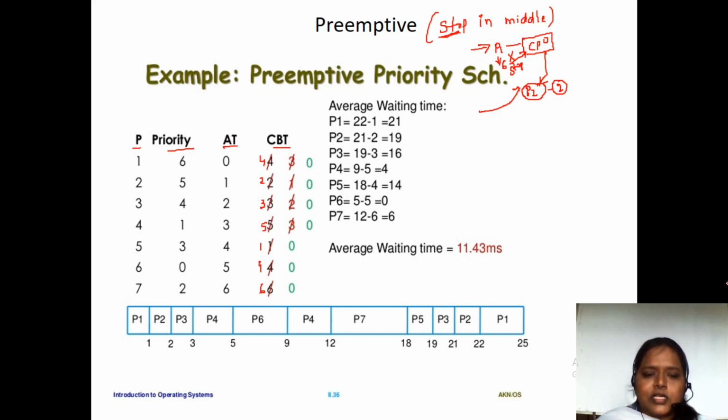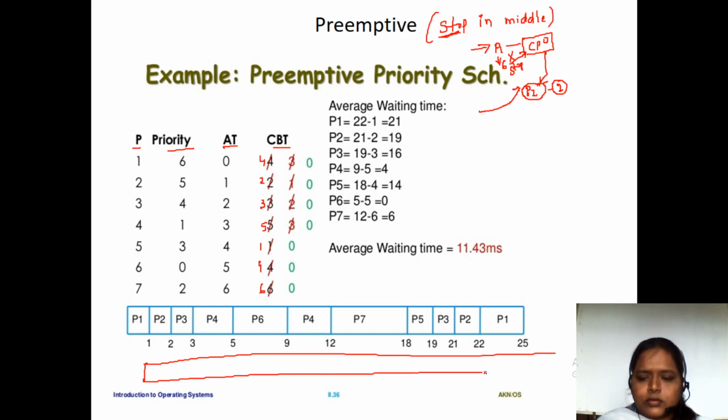Here I'll draw another one so that you will understand clearly. Fine. So first we have to see the arrival times. At the 0th arrival time, which process came? The P1 process came.